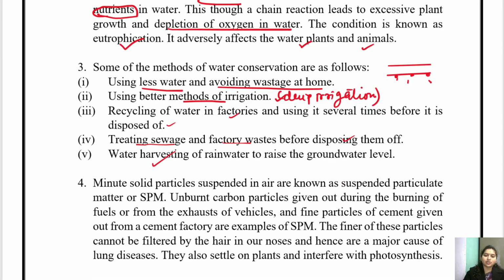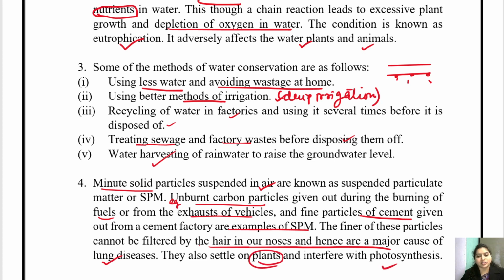They are minute solid particles that are suspended in air, and when inhaled, they can block the lungs and cause various damage. The examples are unburnt carbon particles released from the exhaust and from the burning of fuel. Fine particles from the cement are examples of SPM. The finer of these particles cannot be filtered by the hair in the nose and may cause several lung diseases. And in plants, it also affects the photosynthesis process.